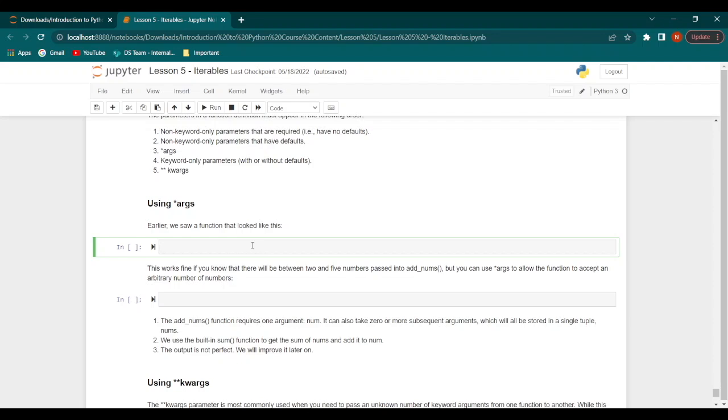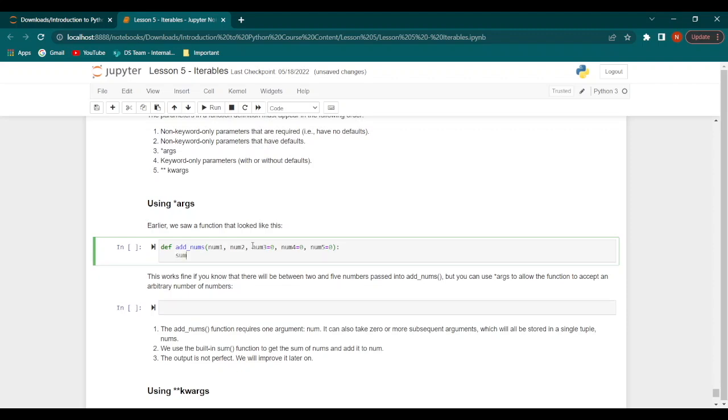Now, earlier we had a function that looked something like this. So we define add_nums, and then we have num1, num2, num3 equal to 0, num4 equal to 0, num5 equal to 0. Then we say sum equal to num1 plus num2 plus num3 plus num4 plus num5.